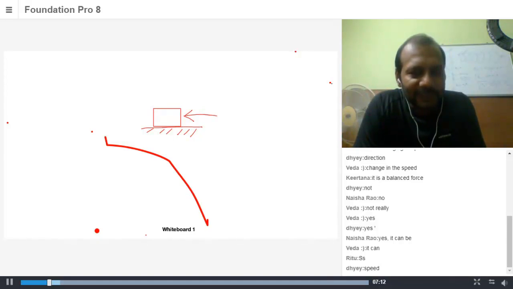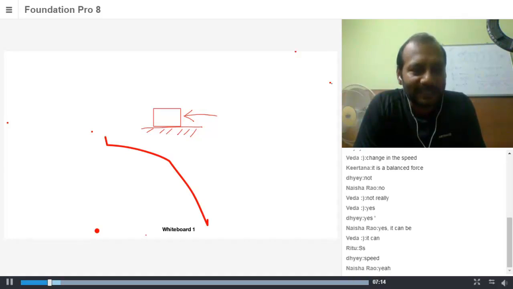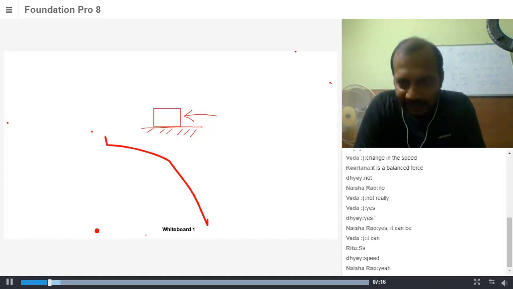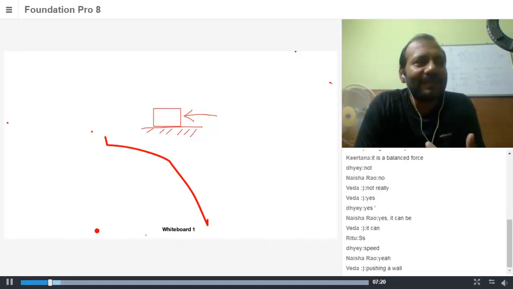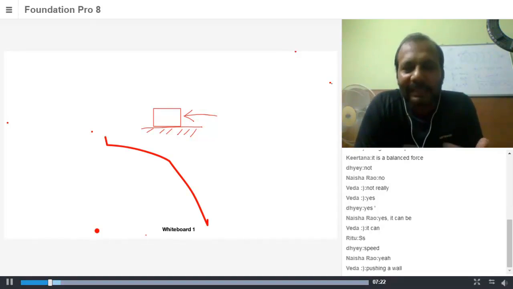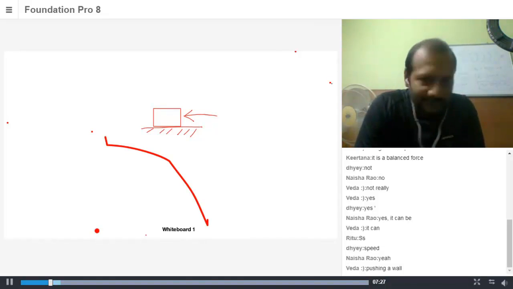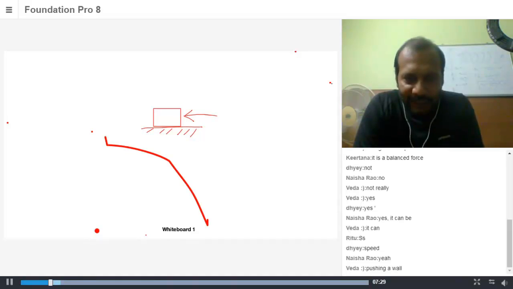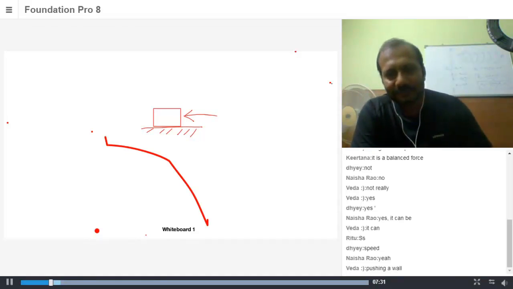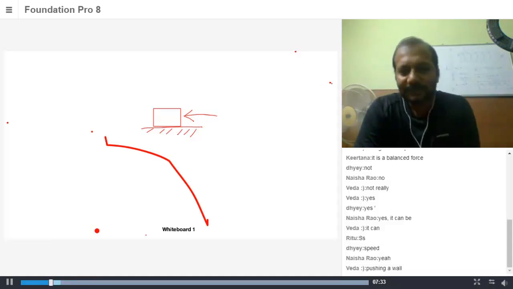Can you give me a situation where a force doesn't do anything, meaning it doesn't change the shape? When we're pushing against a wall. Yeah, when we are pushing against a wall, nothing is happening. Why is nothing happening when we are pushing against a wall? Probably because the wall pushing from the other side is stronger than what you are pushing.